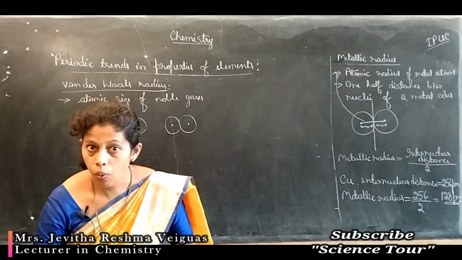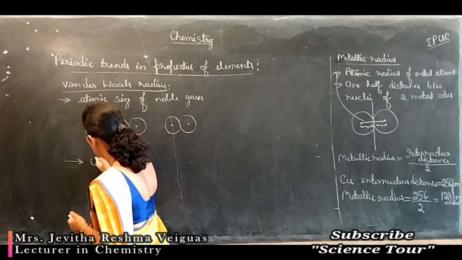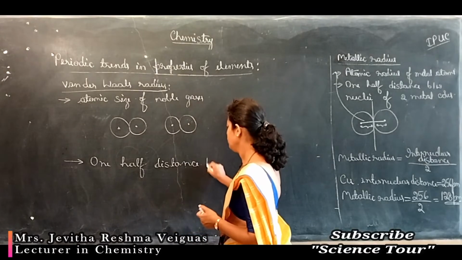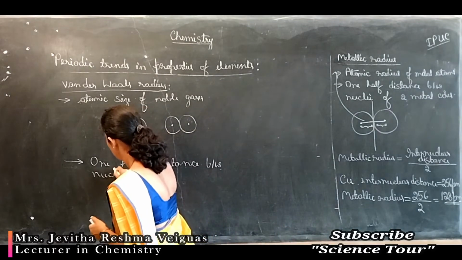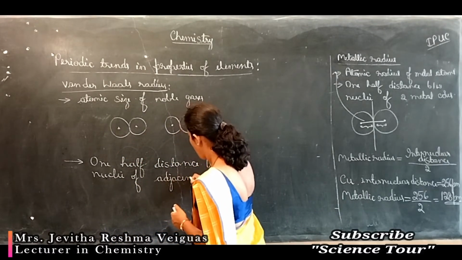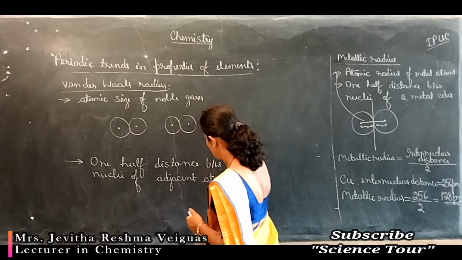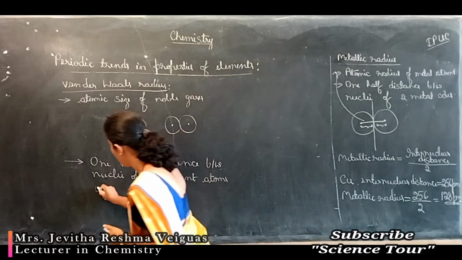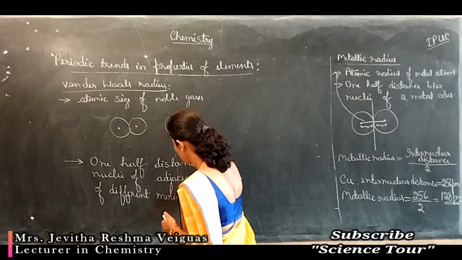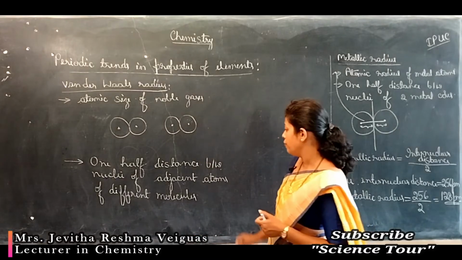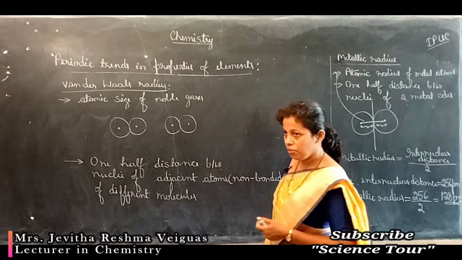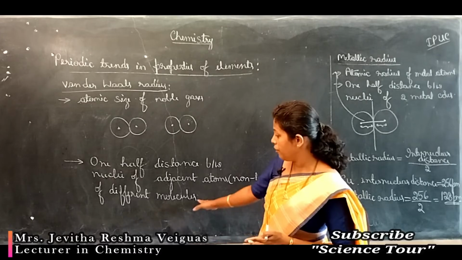Now what is van der Waals radius? It is actually 1/2 the distance between nuclei of adjacent atoms of different molecules, or you can say it is 1/2 the distance between nuclei of adjacent atoms which are non-bonded, which are not bonded to each other, meaning they belong to different molecules.